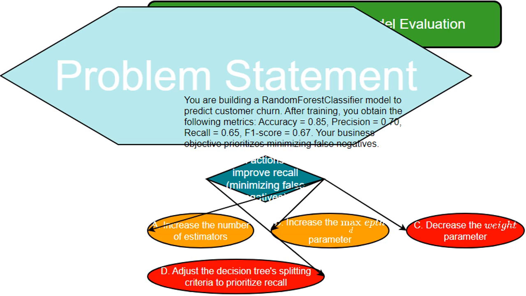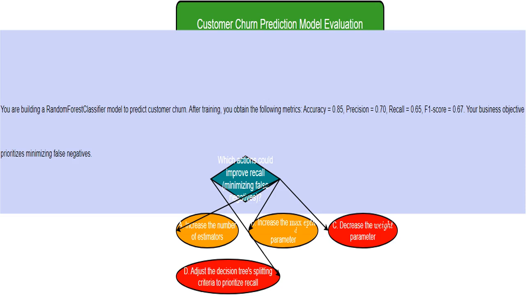My goal is to minimize false negatives, wrongly predicting a customer won't churn when they will. So, what can I do to improve my model and achieve this goal? I'm looking for ways to improve my model's ability to correctly identify customers who will churn. This is really important because incorrectly predicting that a customer won't churn is a significant problem.